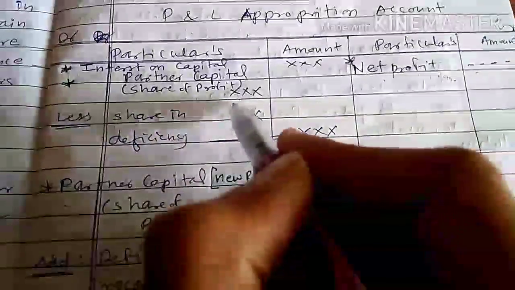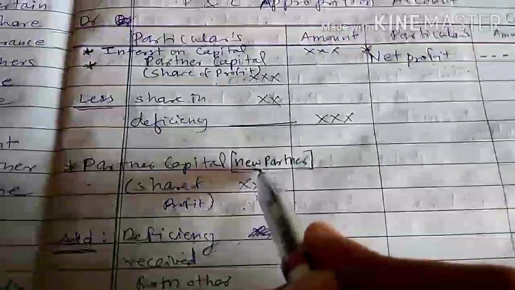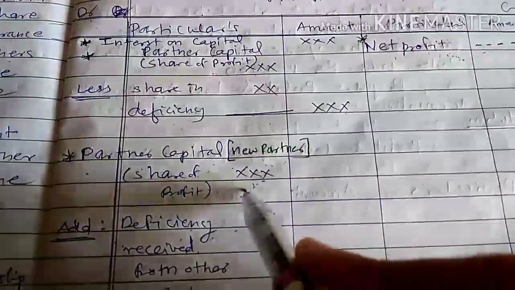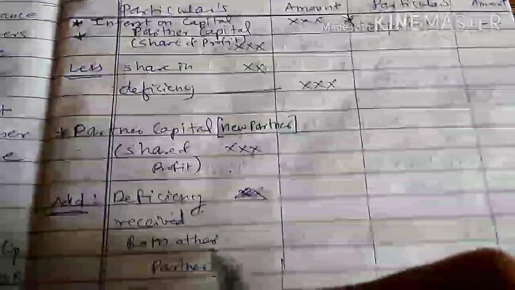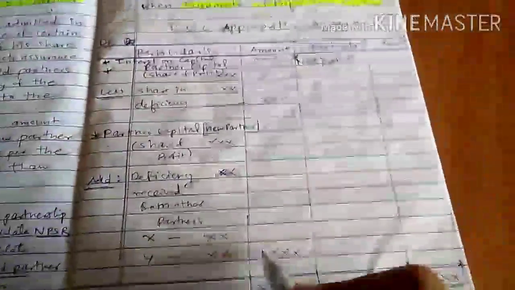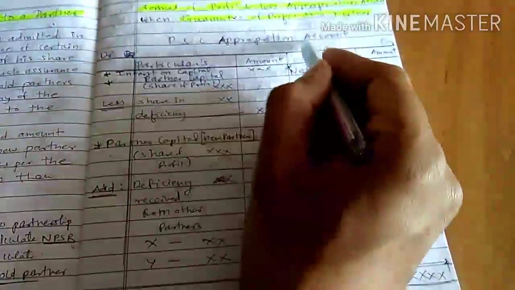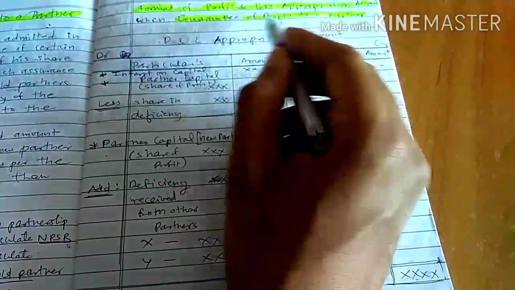So this is the format. For the old partners' capital, you take the share of profit, and less the share of deficiency, which you deduct from the share of profit, and write in the final columns. Next, for the new partner's capital, you write the fixed guaranteed amount of profit here, and add the deficiency received from the old partners, write it in the final columns, and finally tally both sides. So this is the format of the profit and loss appropriation account when a guarantee of profit to a partner is given.